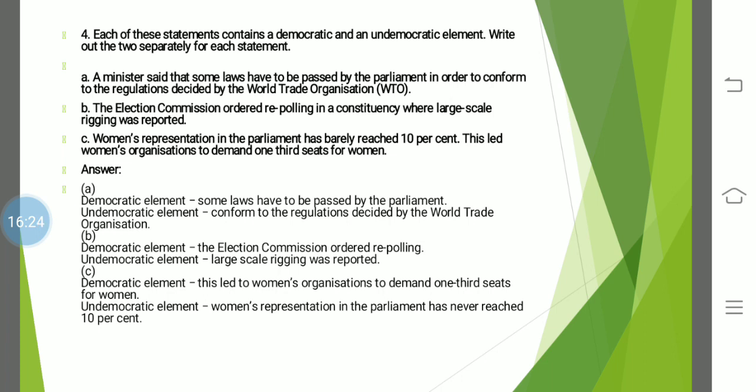And undemocratic: women representation in the parliament has barely reached 10%. I missed the word barely. Women representation in the parliament has never reached more than 10%. Again, this shows gender inequality, because in a democratic country there should be no discrimination on the basis of gender.